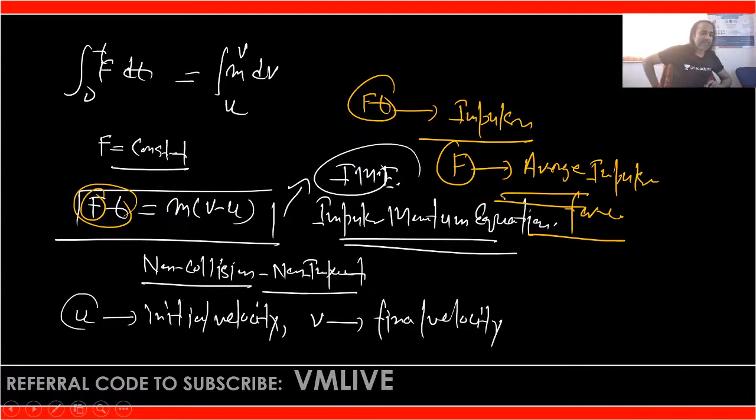Clear? Okay, fine. After that, u is the initial velocity, v is the final velocity, m is the mass, F is the average impulsive force, and t is the time. All these apply in the case of non-collision or non-impact, when the particle is simply moving in one direction. In that case we can apply this concept.